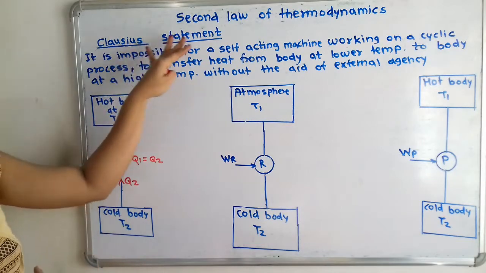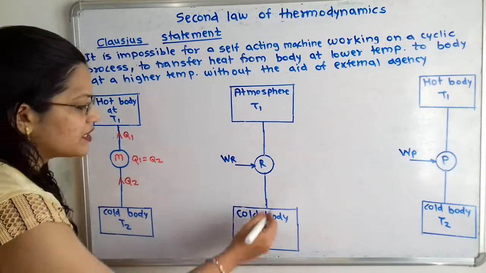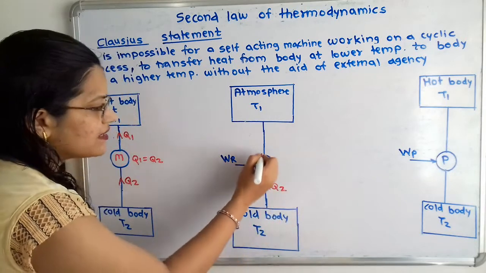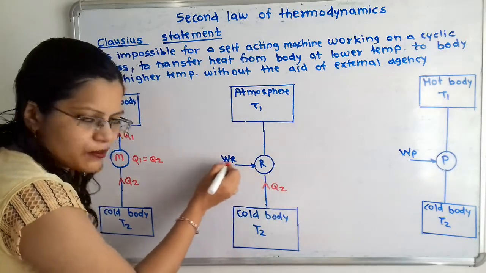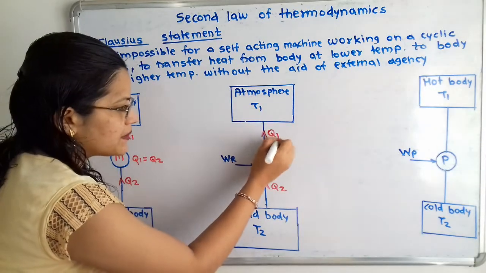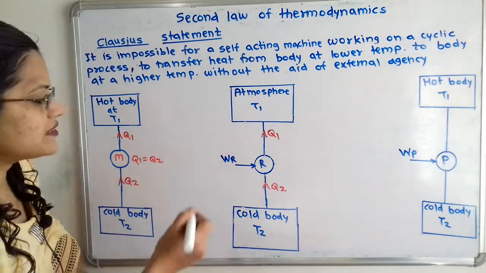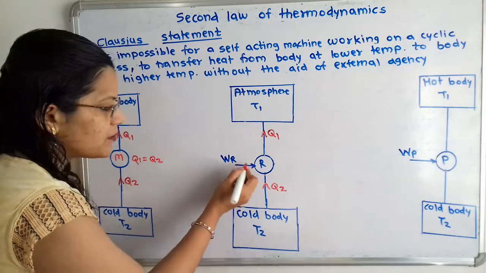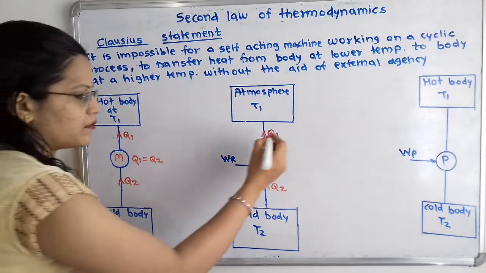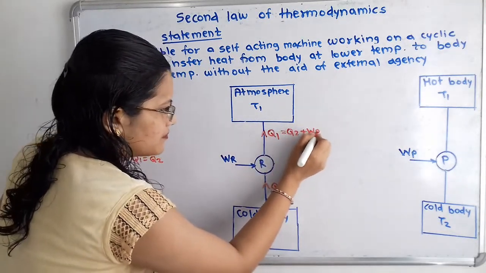Now according to Clausius statement, this is possible when extra work done is getting added. Then heat Q2 is transferred from the cold body by the refrigerator, with the help of this extra work done, to the atmosphere at temperature T1, as heat Q1. So from this diagram we can say that when Q2 plus WR is added, then Q1 is transferred to the atmosphere. So I will write here Q1 is equal to Q2 plus WR.